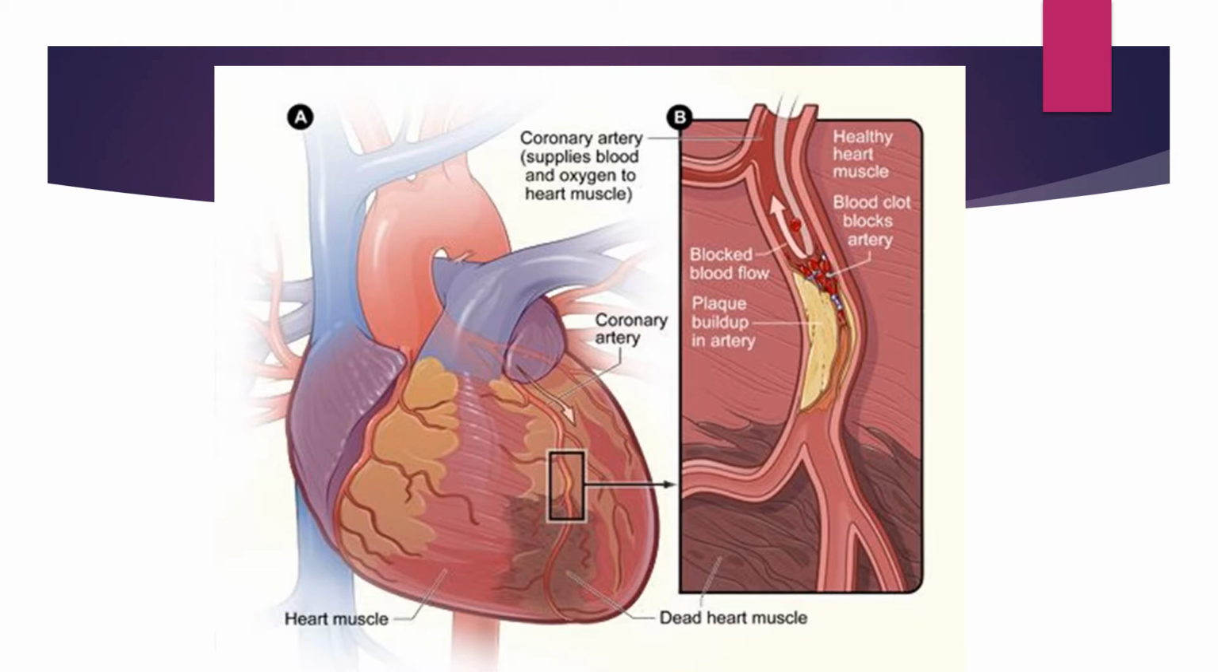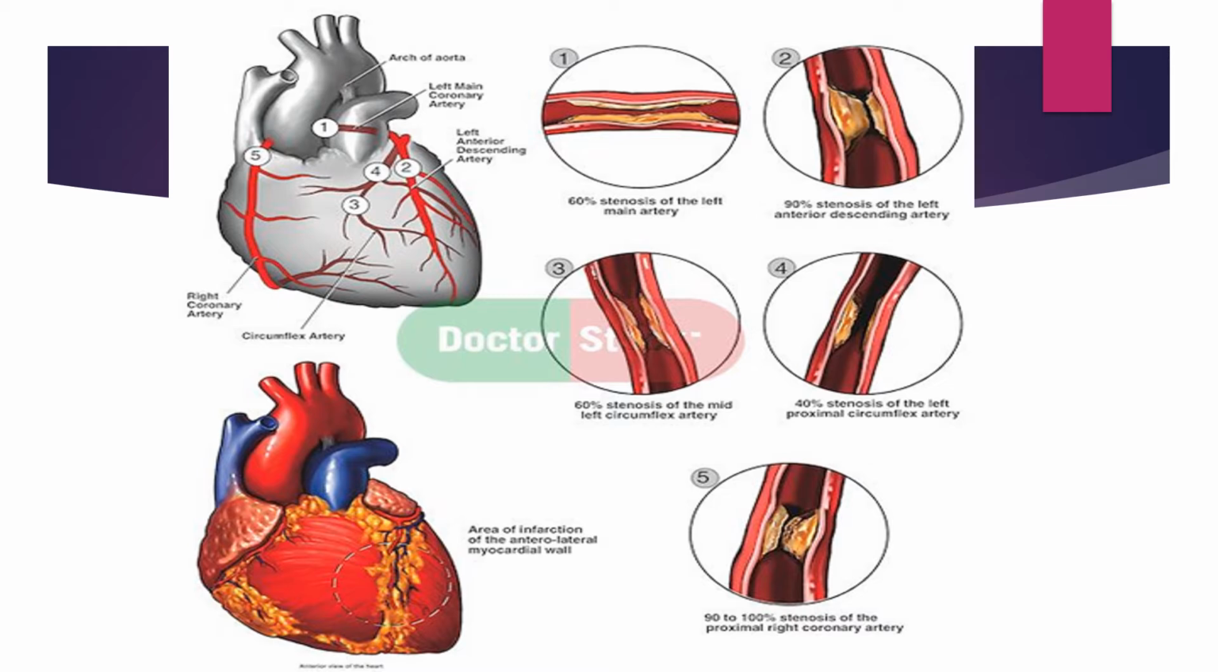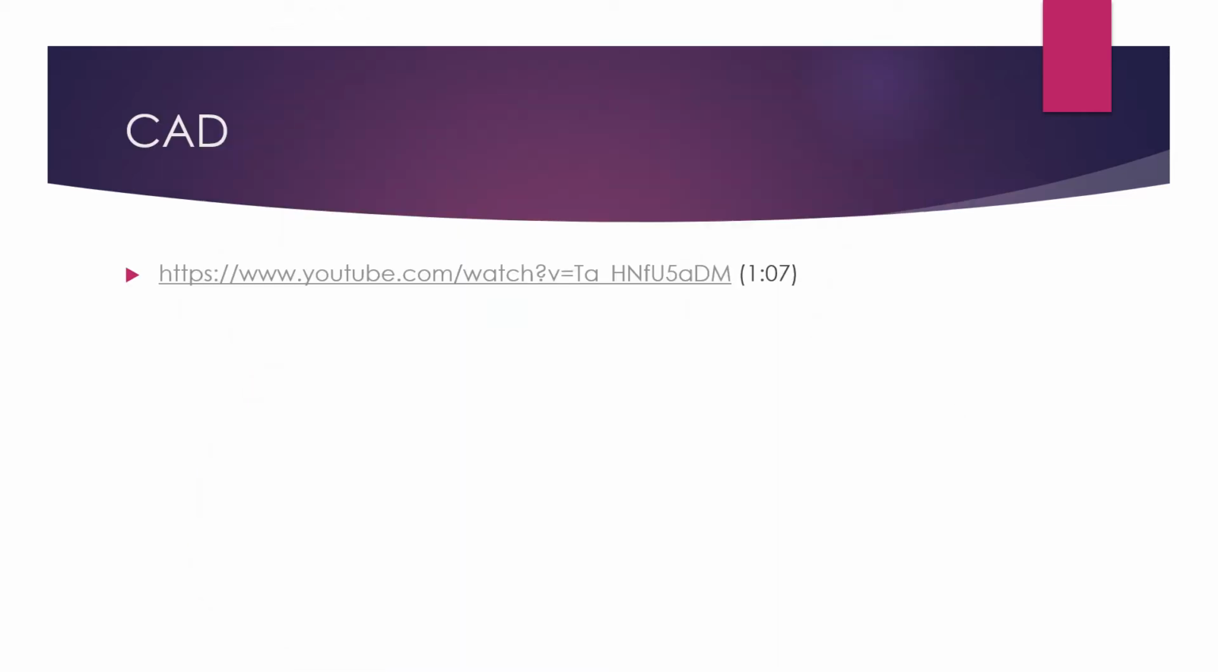Here is just an image for you to look at and what we're talking about, those coronary arteries and what that plaque buildup looks like. Here is another image you can look at the different ways that it clots off those arteries. Here is a video I suggest you watch. If you open up your PowerPoint, you can click on this link and it'll open it up for you.